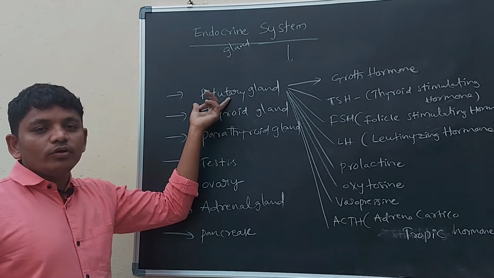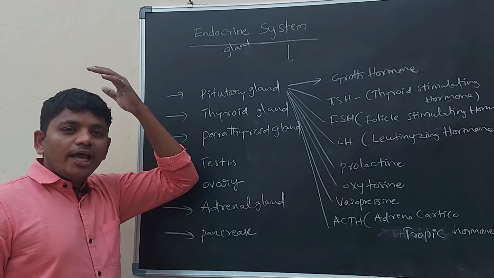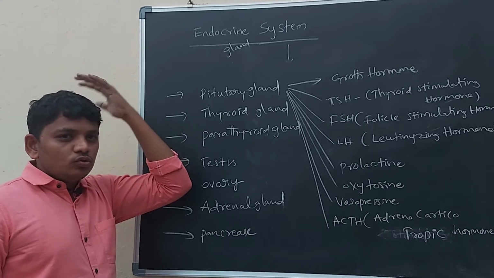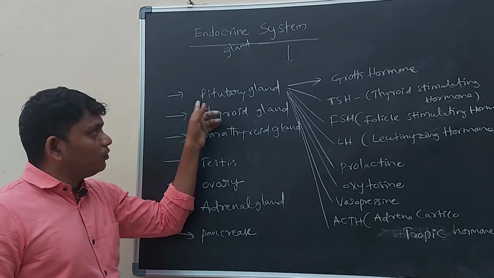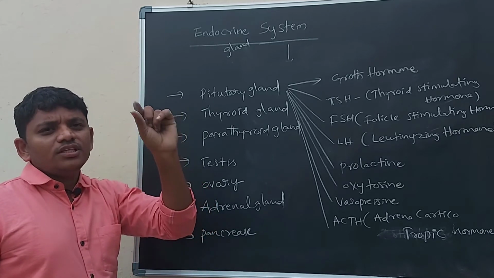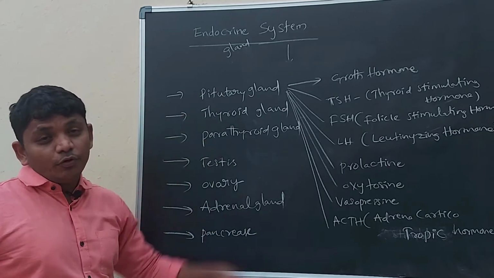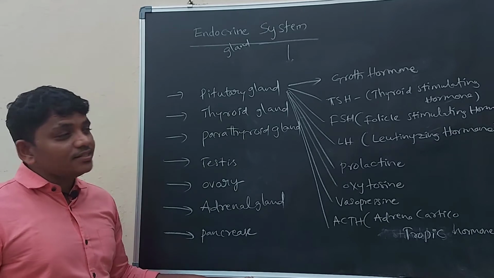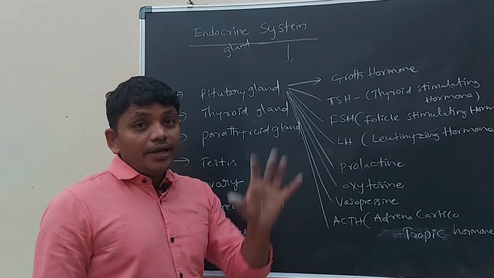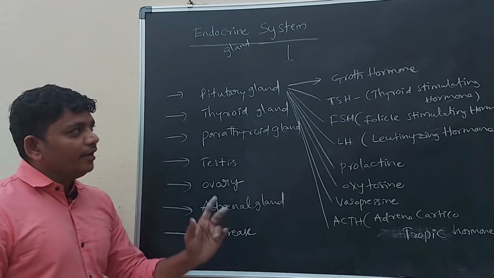The pituitary gland is located in our brain area, at the hypothalamus of the brain. So in the head area we can see the pituitary gland. It is the size of a pea seed. This is the smallest gland in the body, but it is releasing 8 hormones.